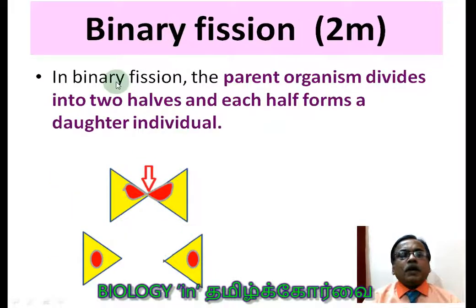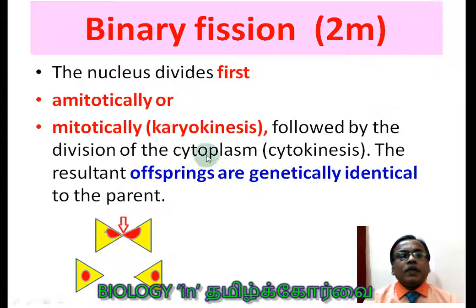Binary fission. In binary fission, the parent organism divides into two halves. This is the parent organism, you just assume. It divides. First nuclear division followed by cytoplasmic division. So two equal similar daughter individuals are produced. So two halves, and each half forms a daughter individual. Binary fission continues, 2 mark question.